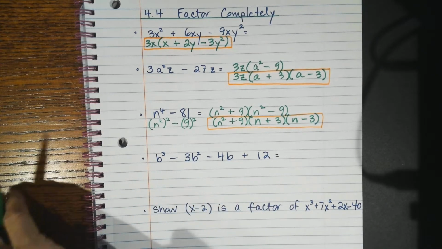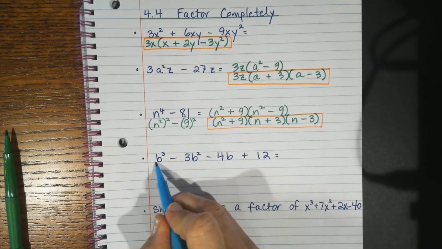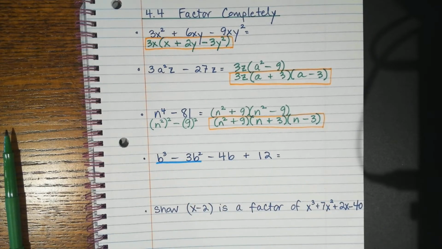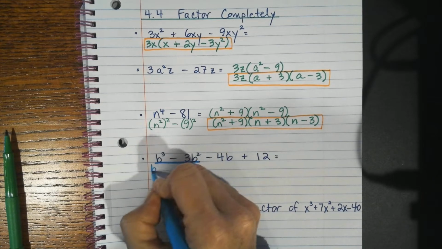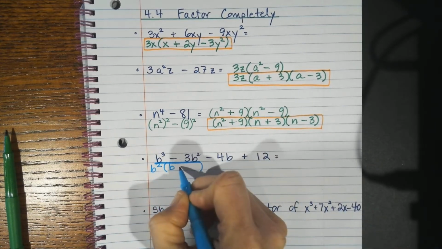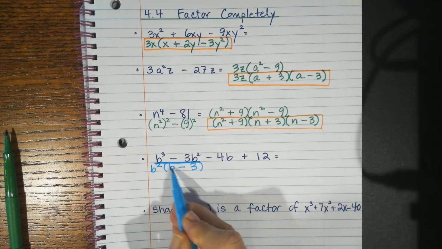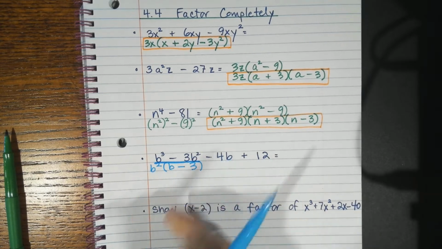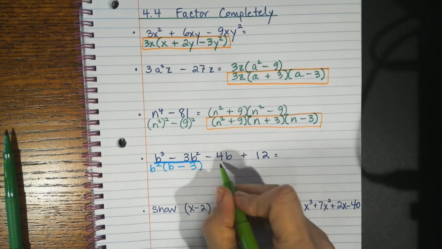So what I'm going to do as far as I group is just the easiest way, which is to start with the first 2 and see what you can take out. I see that they both have a b squared in common. That's going to be b minus 3, because b squared times b will give me b cubed, and b squared times minus 3 will give me 3b squared. And then I go on to the next 2 terms.